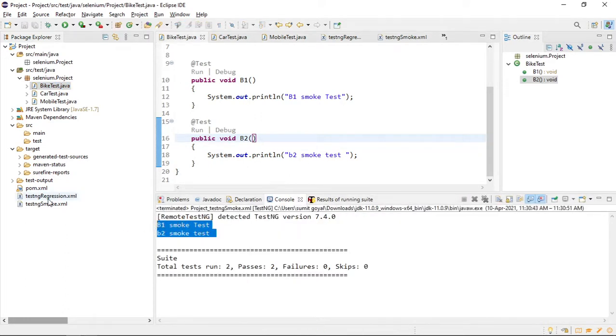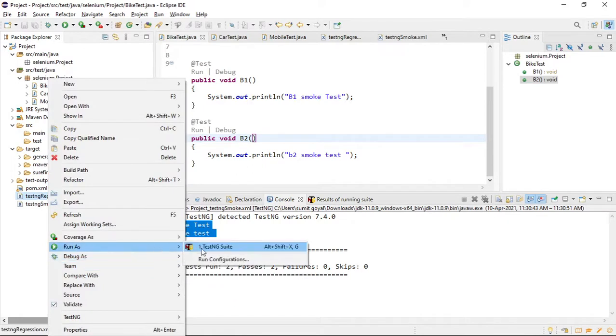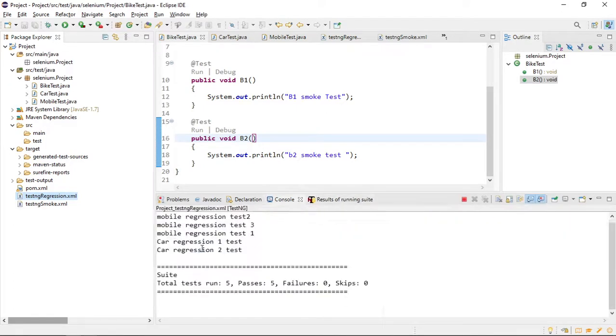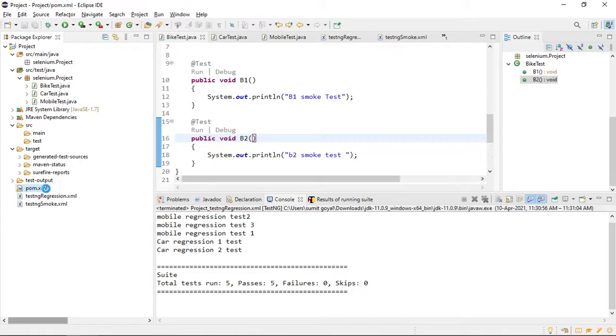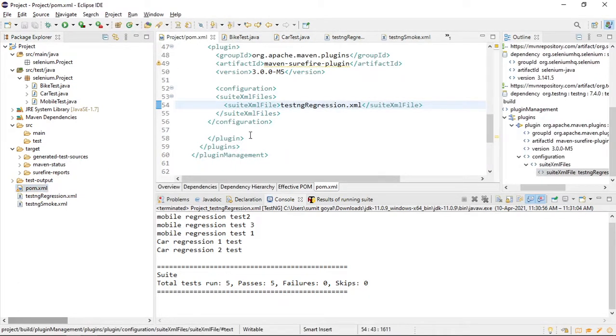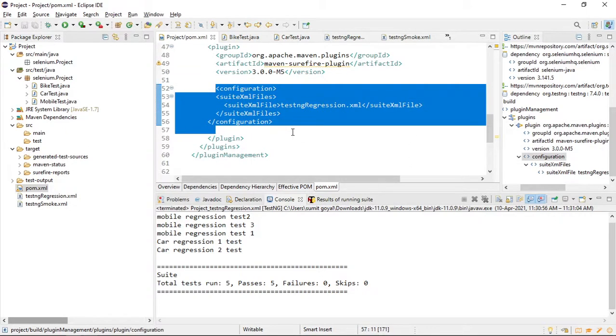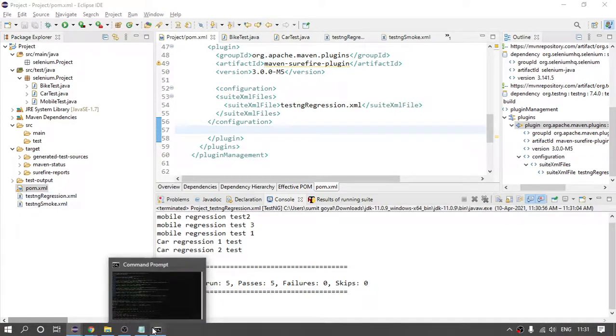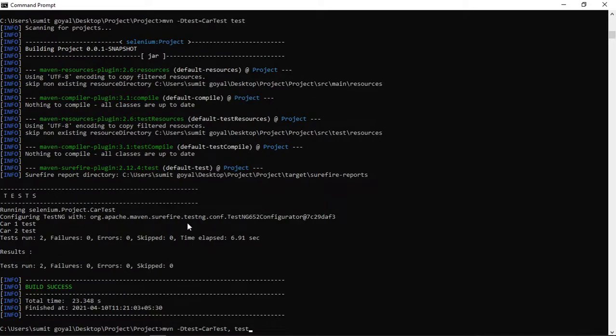Now if I want to run the regression test case, I will right click and run as this one. Here I am doing it with the help of right clicking in Eclipse only, right? So if you see this pom.xml, now I want to run my testng XML from this one. The Maven Surefire plugin is the one we are using. Inside it we place these lines and save. So what is the name? testng regression. And if I come here and say the same command, if you remember, which is mvn test,